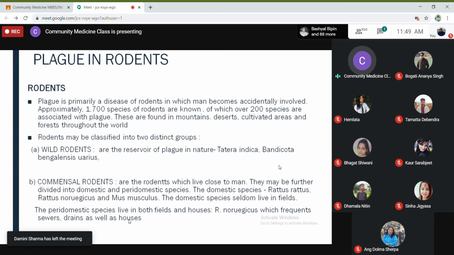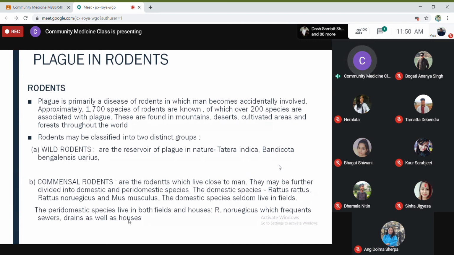Okay, so plague in rodents. In your book, plague in rodents and plague in humans are given. I have not seen questions being asked about rodent plague. In 2016, when I took the class, I didn't discuss this in detail, but I thought that if you want to know the concept of human plague in detail, you should be clear about plague in rodents, because we get the plague from rodents. So first of all, we should know what actually happens in rodents. Otherwise, it's incomplete. I don't know whether it will be asked or not, but for your knowledge, I think you have to learn about this.